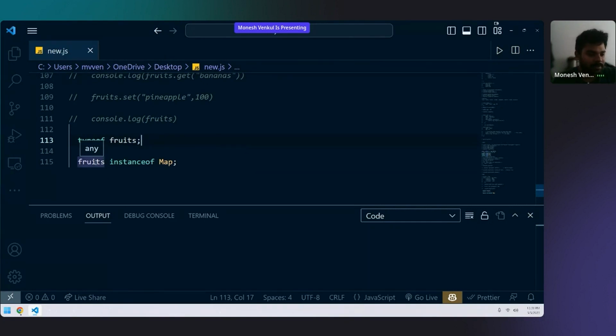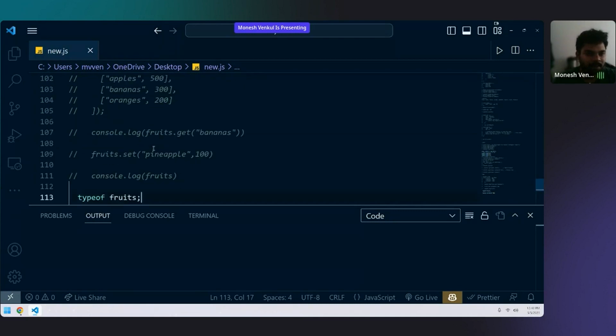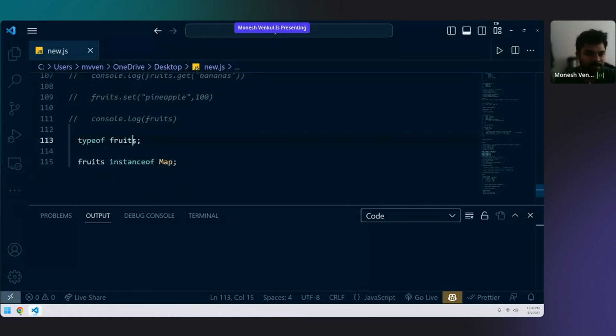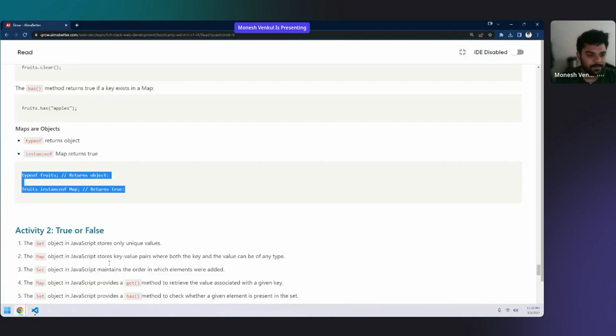Give me the output. What is the typeof fruits? What is fruits instanceof Map? Object. Yes. True. That's exactly right. The output will be object and the output will be true.